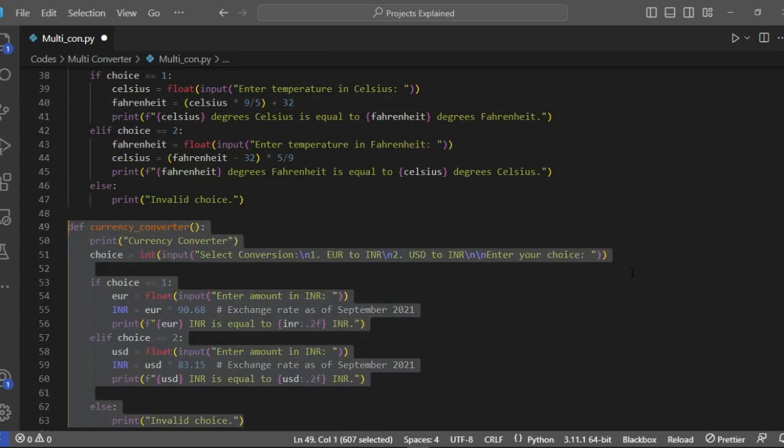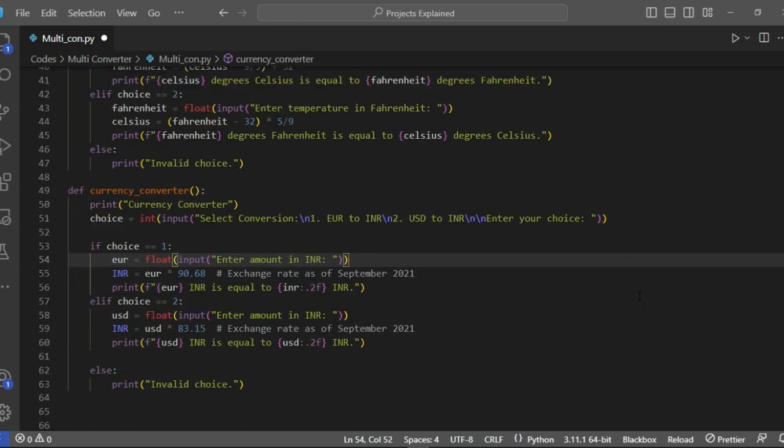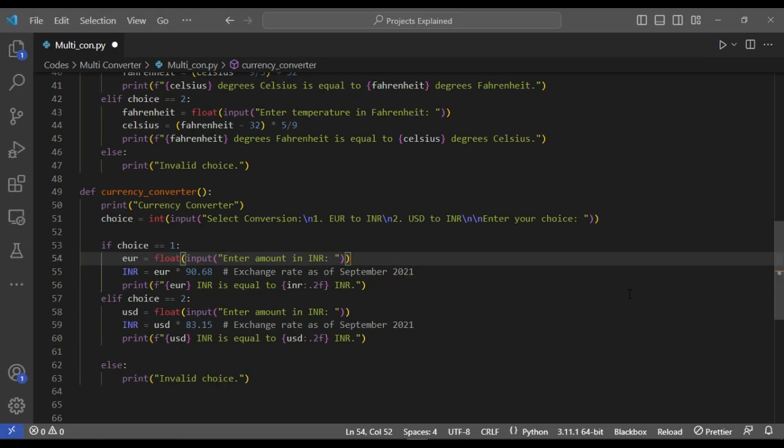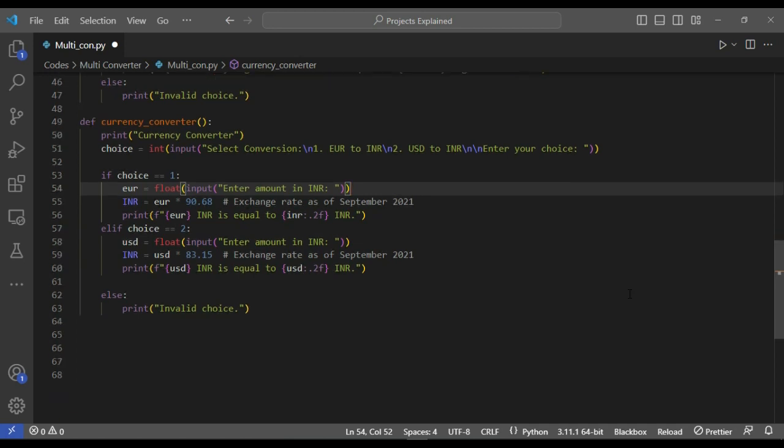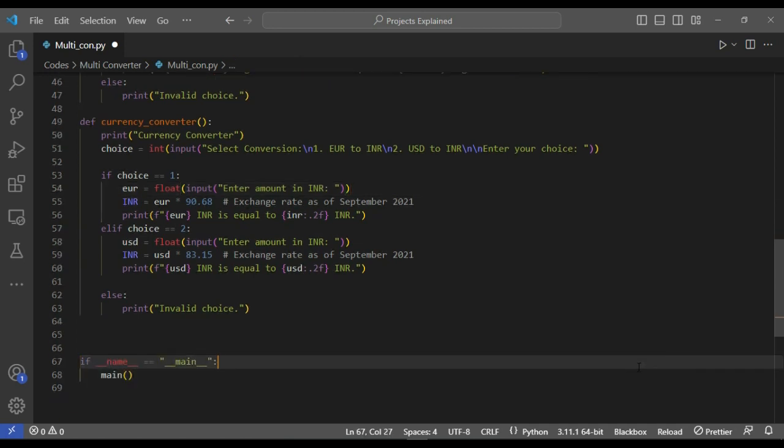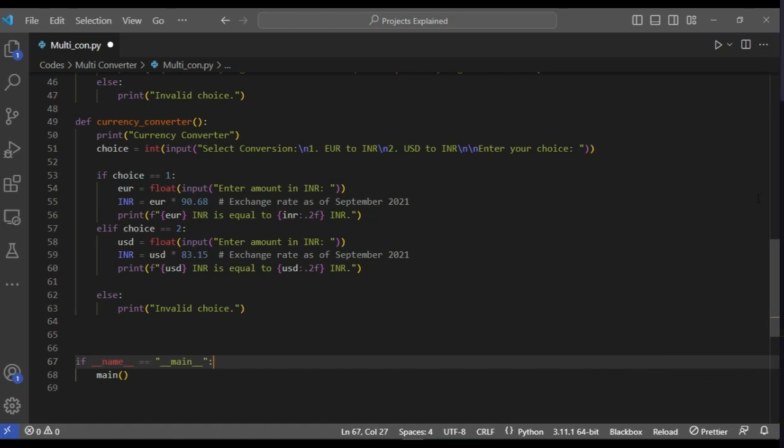Currency conversion. Heading overseas or tracking global currencies. This app transforms USD to EUR and INR, or vice versa, with ease. Wrap up. And that's a wrap. Your very own multi-converter app in Python. You're equipped to convert lengths, temperatures, and currencies like a pro.